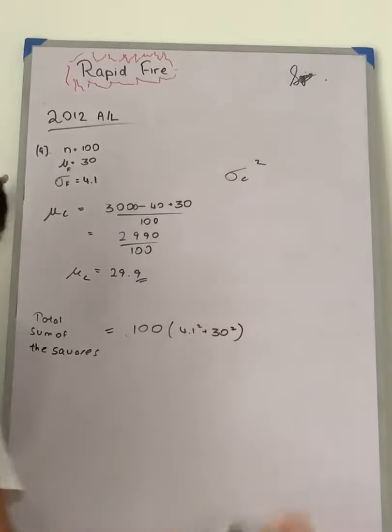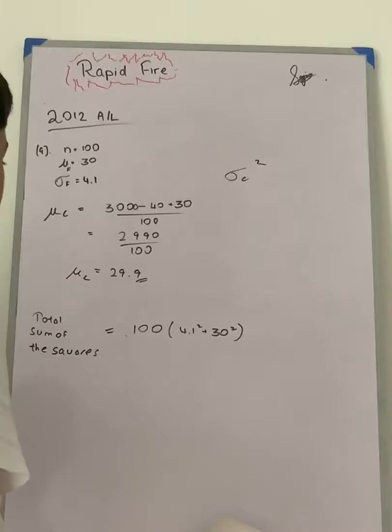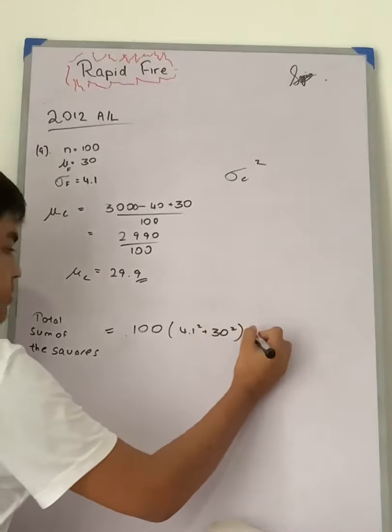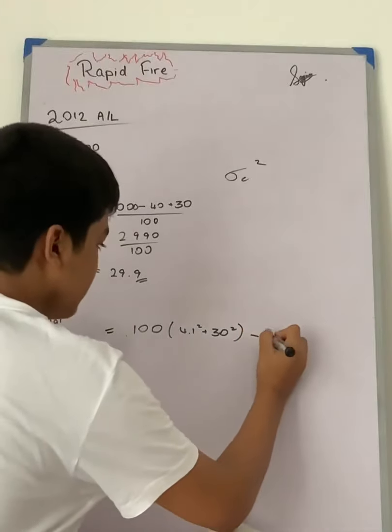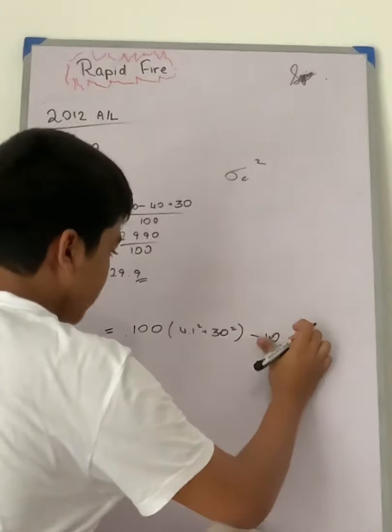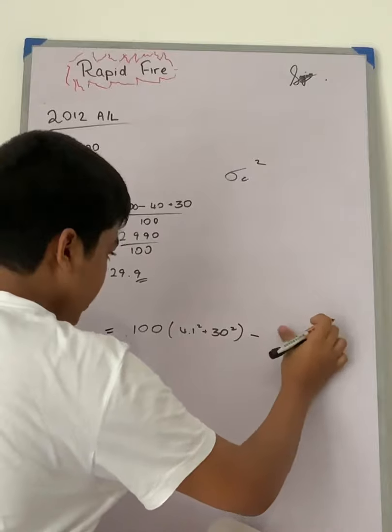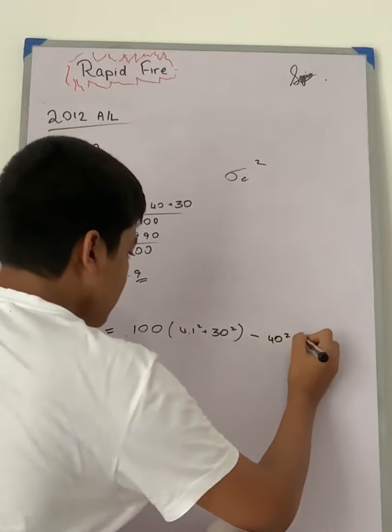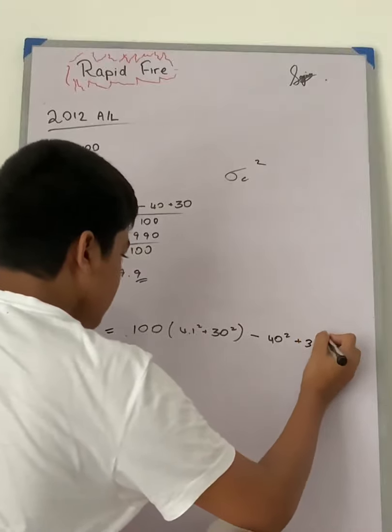And from that we are reducing the wrong data squared, so we are getting minus 40 squared plus 30 squared.